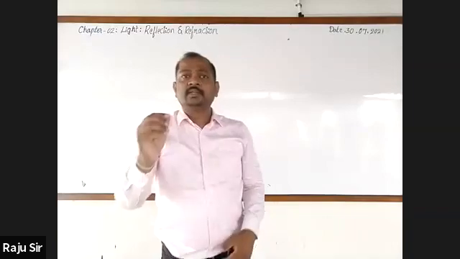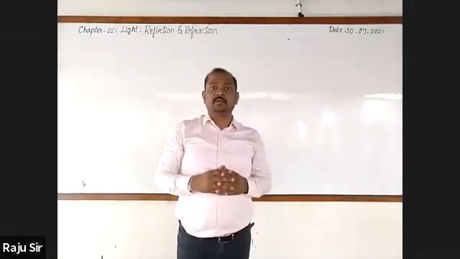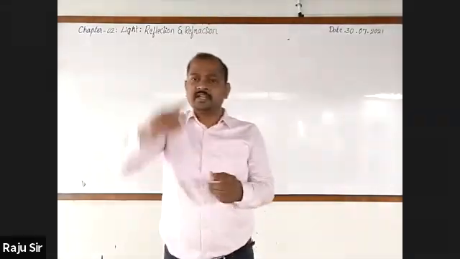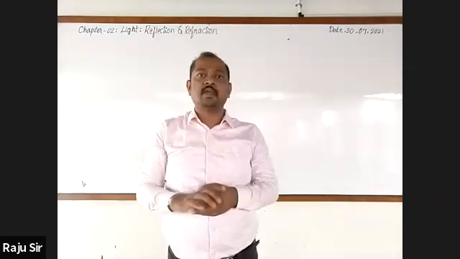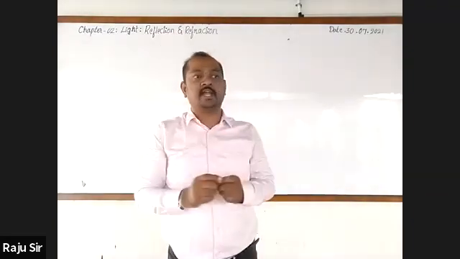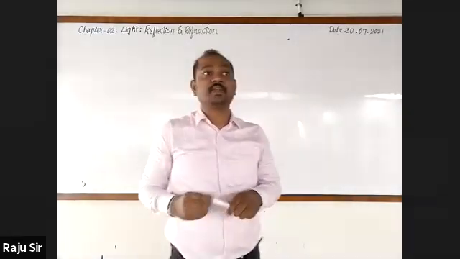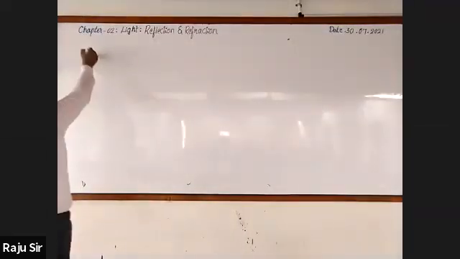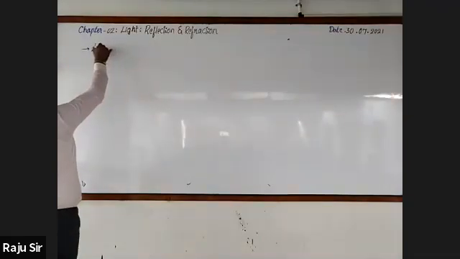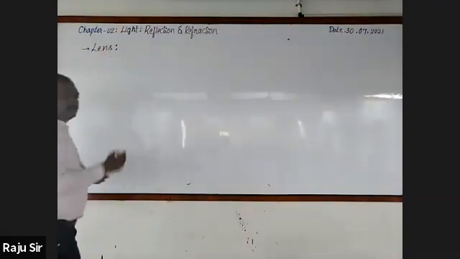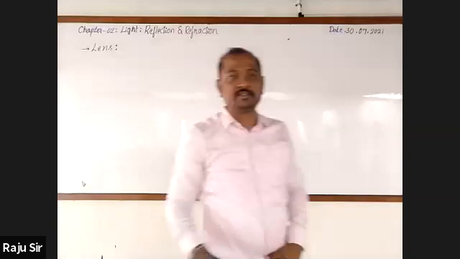So any such transparent material which has at least one curved surface, we call such transparent materials as lens. How do you go for defining the term lens?